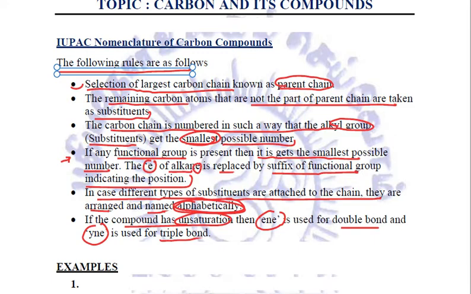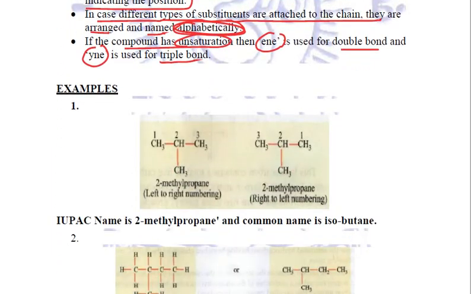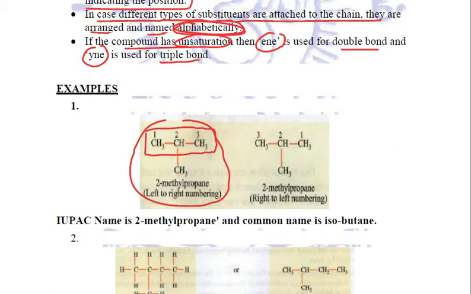Let us try to understand with the help of a few examples. For example, now this is a particular compound given to us. What we did was, we try to take the maximum possible number of carbon atoms coming in a single largest chain, and we see that these 3 carbon atoms are forming that chain. Now this CH3 group, which is the methyl group, is not actually in the parent chain, so it will be taken as a substituent.